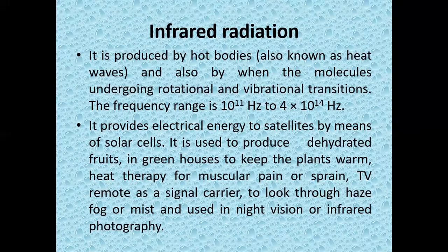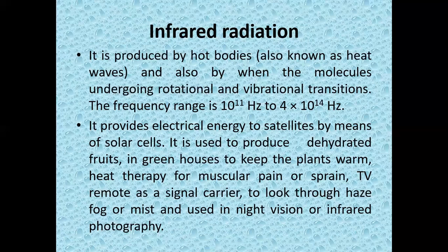Now, what is the use of infrared radiations? They are used to provide electrical energy to satellites by means of solar cells. So satellites receive energy from the heat radiations. And they are used to produce dehydrated fruits, so dry fruits.